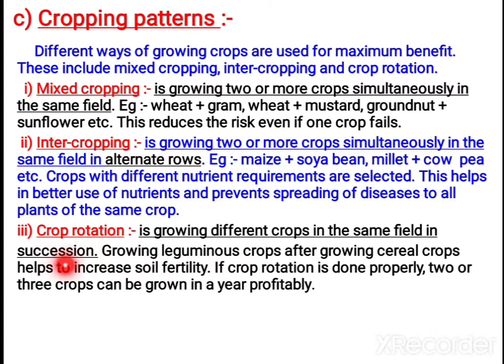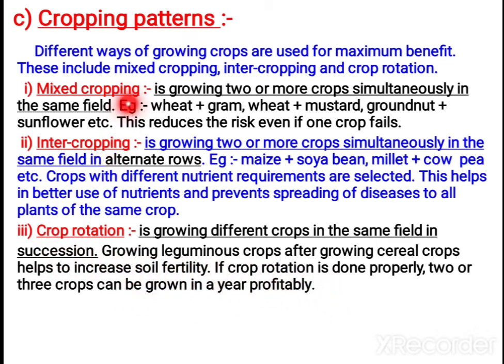Then crop rotation. This is growing different crops in the same field during different periods, not at the same time, but in succession. One crop at one time, and another crop in another season. Normally, leguminous crops are grown at one time and cereal crops at another. Leguminous crops fix nitrogen, and the cereal crops use the nitrogen fixed by them. So we alternately grow a nitrogen-fixing crop and a non-nitrogen-fixing crop. If we grow like that, the fertility of the field can be improved.